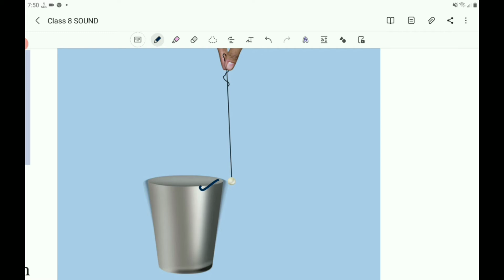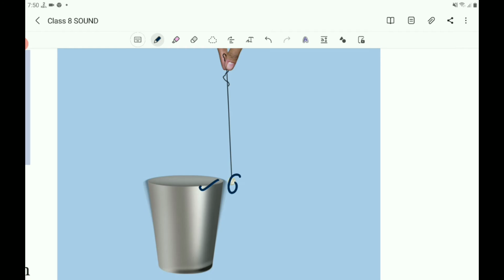Now suspend a small thermocol ball touching the rim of the tumbler. Vibrate the tumbler by striking it. See how far the ball is displaced. The displacement of the ball is a measure of the amplitude of vibration of the tumbler. Now strike the tumbler gently and then a little harder. Compare the amplitude of vibration of the tumbler in the two cases.